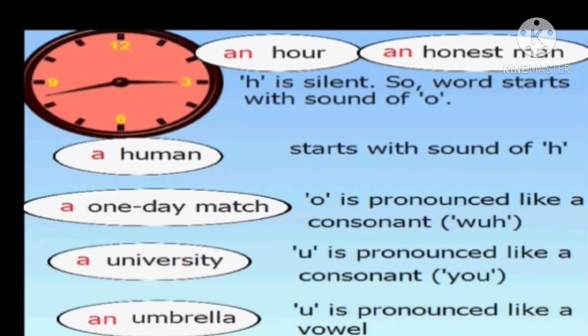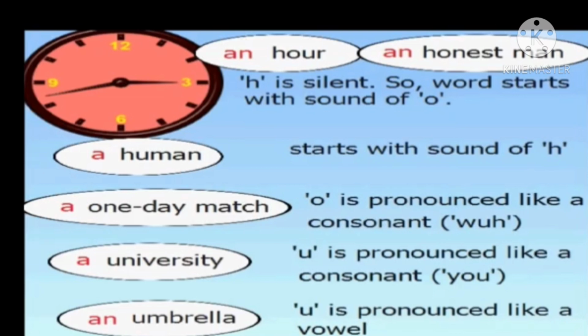Some words start with a vowel but don't start with a vowel sound. For example, university. It starts with the sound U, so it starts with a consonant sound. So we say a university, not an university.